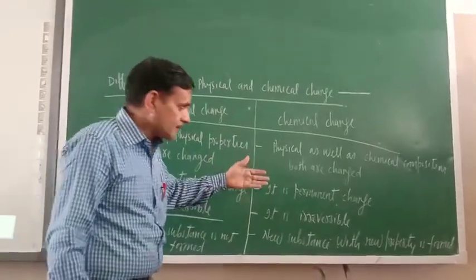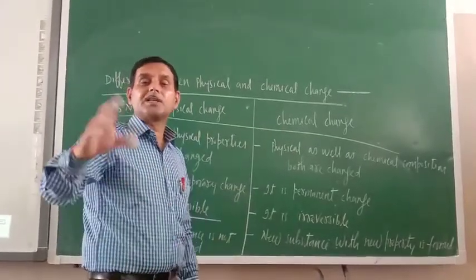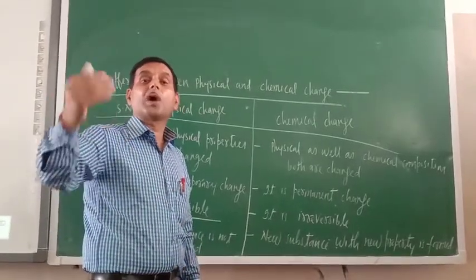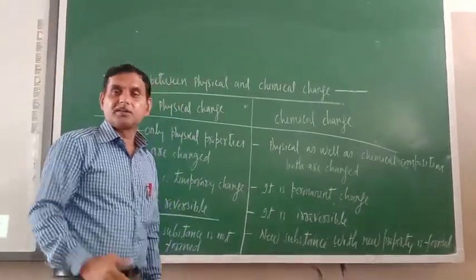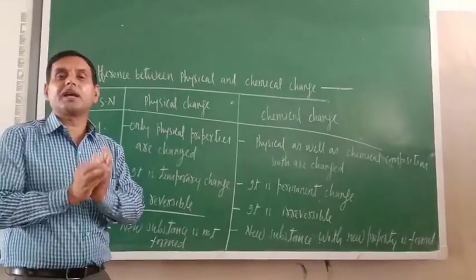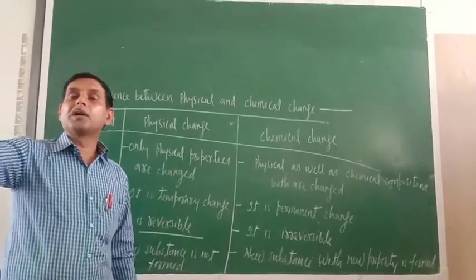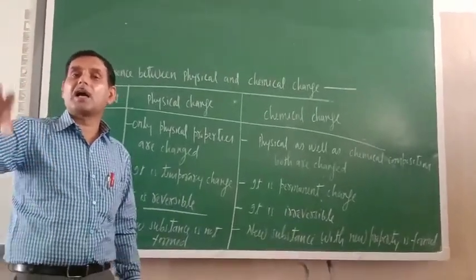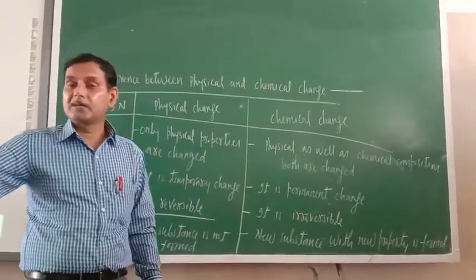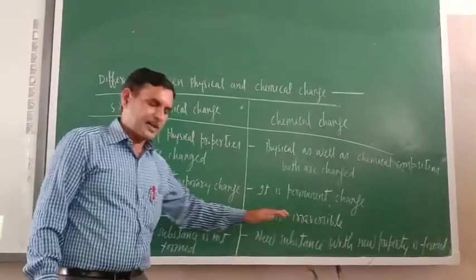What about irreversible? Chemical change is irreversible, means original substance cannot be brought back even if you are changing the condition. Try to understand, if vinegar and baking soda react, they will form salt, water and carbon dioxide. If you try hard to combine the salt, water and carbon dioxide to get back vinegar and baking soda, you will not get it. So it is the irreversible change.